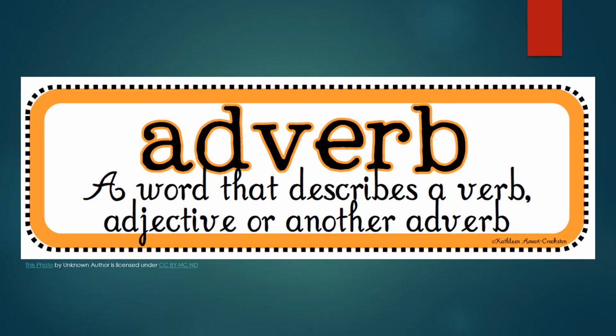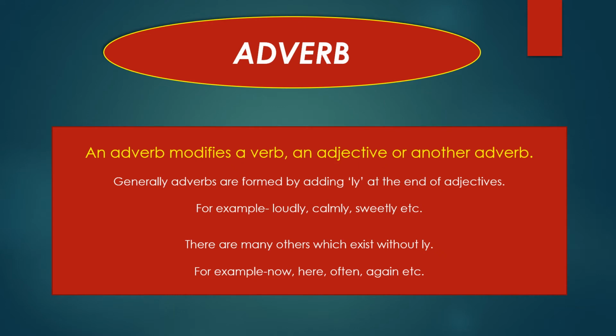As we all know, adverb is a word that describes a verb, adjective or another adverb. हिंदी में adverb को हम क्रिया विशेषण के नाम से जानते हैं. So let's see in detail. It is important to know what is adverb. An adverb modifies a verb, an adjective or another adverb. Generally adverbs are formed by adding ly at the end of the word or adjective, for example, loudly, calmly, sweetly, etc. But there are many others which exist without ly, that are now, here, often, again, etc.